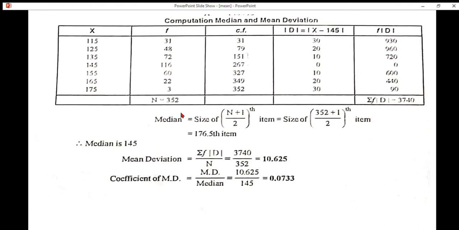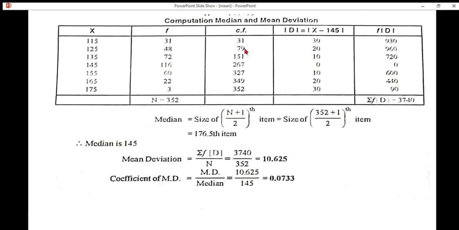Next, median is equal to size of n plus 1 by 2th item. This is the formula for a median. We know the value n. Substitute the value in the formula. So that 352 plus 1 by 2. So that if we divide, we get 176.5th item. 176.5th item lays in between these two values in cumulative frequency column.